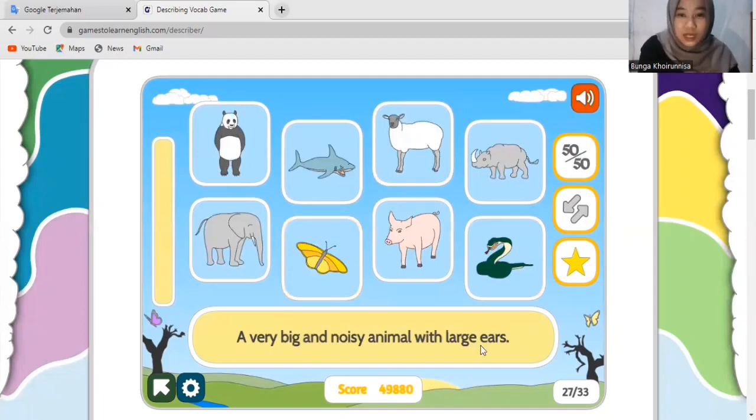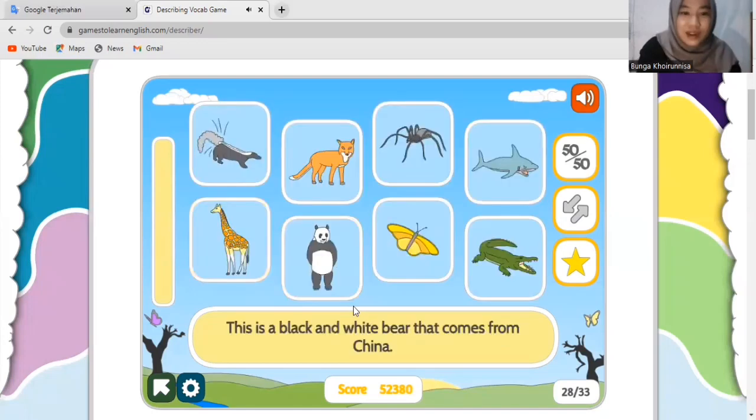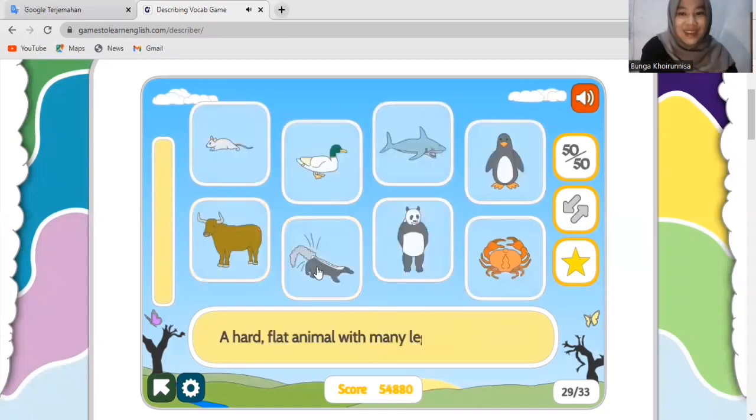A very big and noisy animal with large ears. So what is that? It's an elephant. Great. Okay, next. This is a black and white bear that comes from China. So what is that? It is panda. Okay, great, everyone. Okay, next.